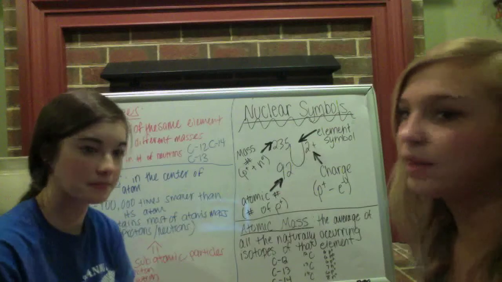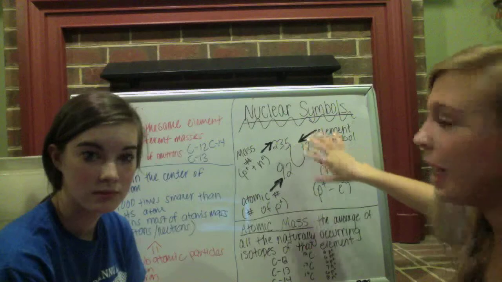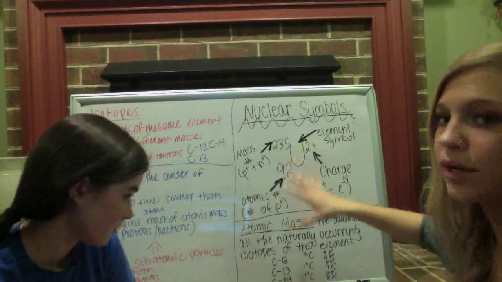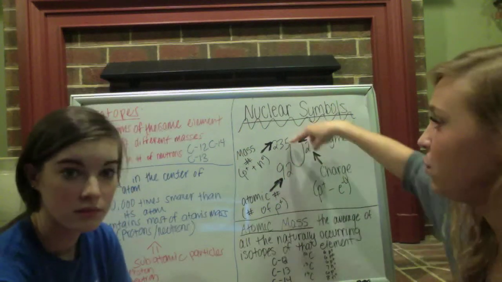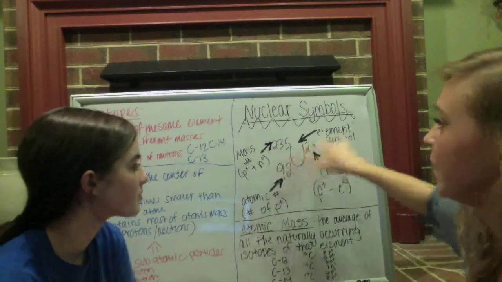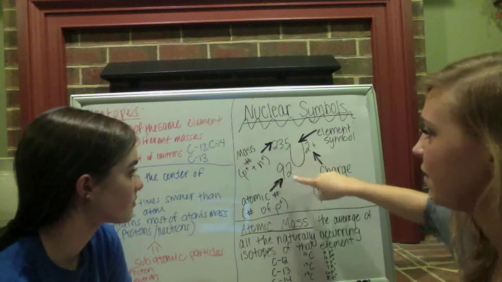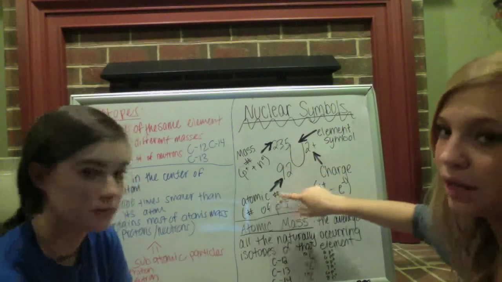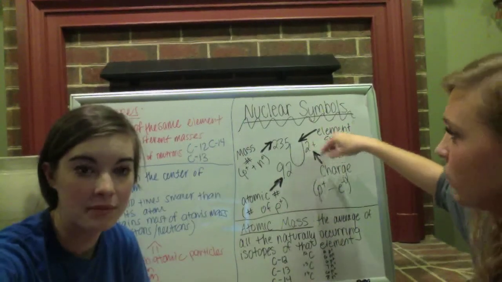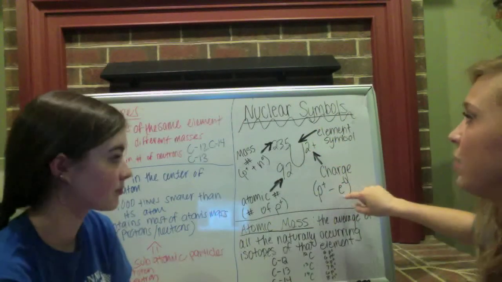And now we're going to talk about the nuclear symbols. And basically the U would be any element. That could be your C, F, P, if it's carbon or fluorine or whatever it is. And then the 235 up here, that's just the number, like that could be whatever mass number of that element is, and that's your protons plus your neutrons. And then the number below the element is the atomic number, which is your number of protons, and your 2 plus or 2 negative, 1 negative, whatever charge it is, that is just your protons minus your electrons.